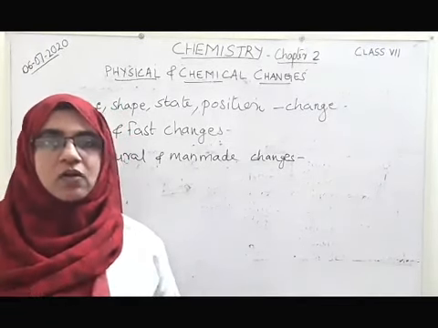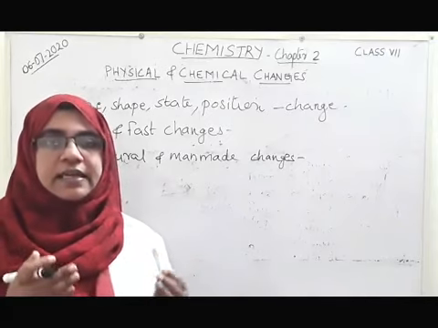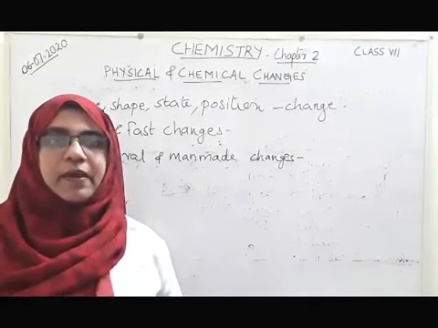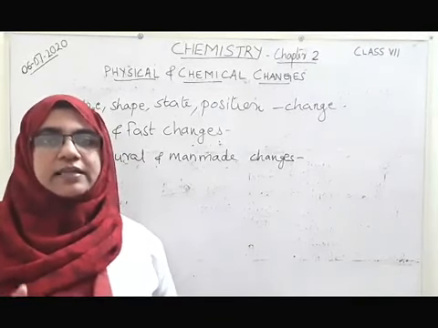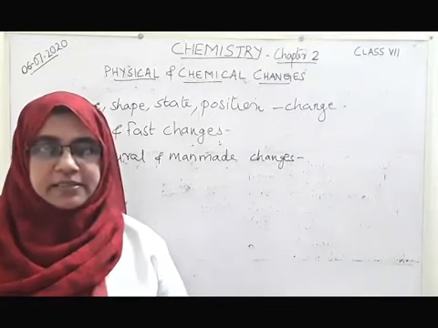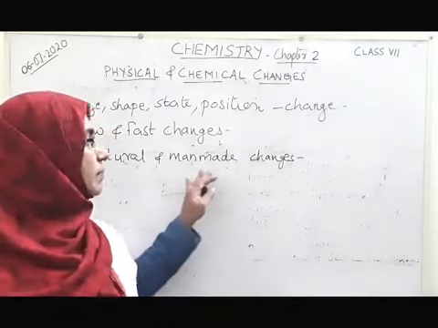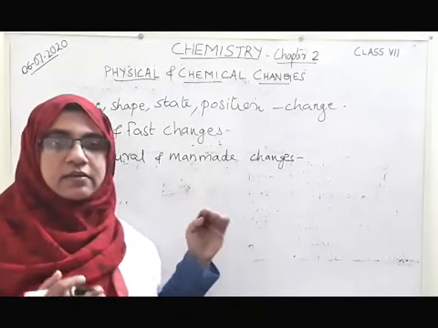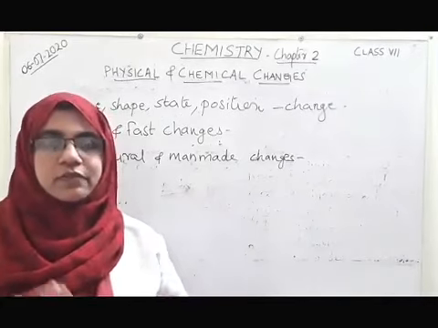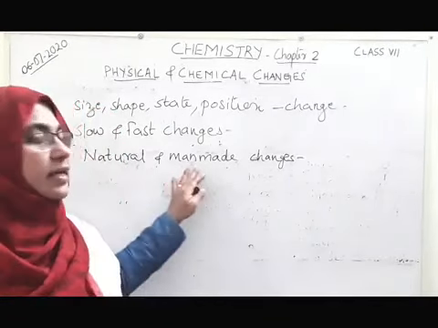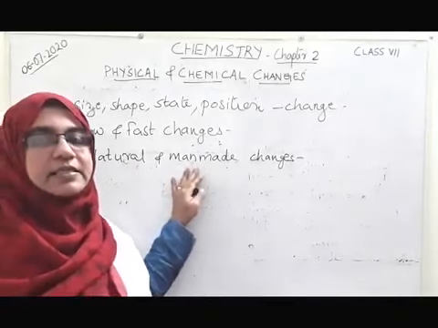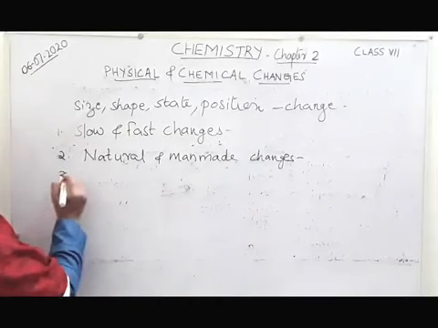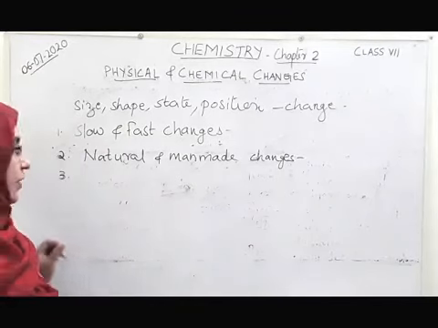For example, cooking of food. Isn't it? We are taking raw rice, then cooking it into rice. And when we are preparing dishes, curries, etc., we are taking the raw materials and preparing the dish. They are examples for man-made changes. Then if you think, you can sort out a lot of examples from around you under these two headings, natural and man-made changes.